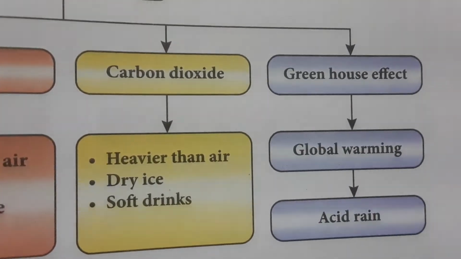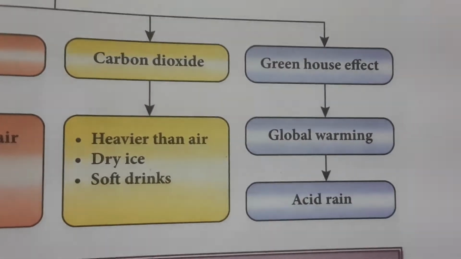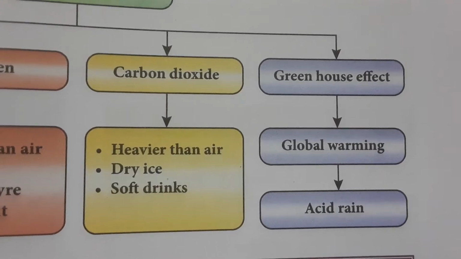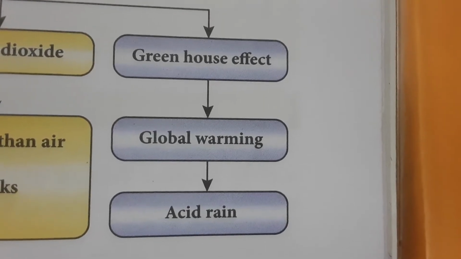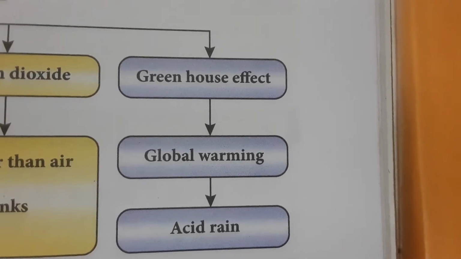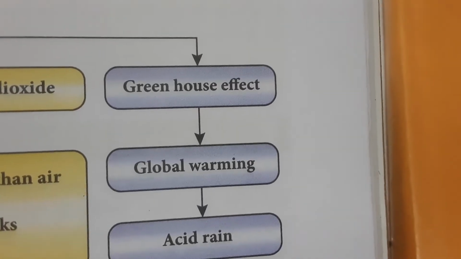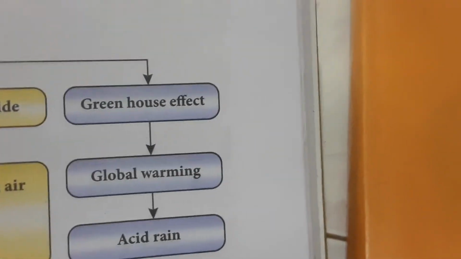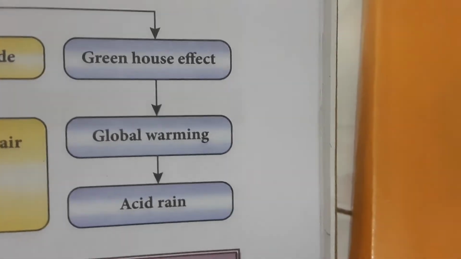And carbon dioxide, it is heavier than air. Dry ice is nothing but carbon dioxide. And soft drinks, aerated drinks like 7 Up, Mirinda, they are otherwise known as carbonated drinks. So in these, there is a lot of carbon. So soft drinks. And the greenhouse effect is nothing but, because of industrialization, carbon dioxide emission is highly increased day to day. So in this way, CO2 is continually added to the atmosphere, which leads to global warming. So when carbon dioxide, chlorofluorocarbon, nitrogen, sulfur, like that, are added continuously to the atmospheric air, that leads to acid rain.